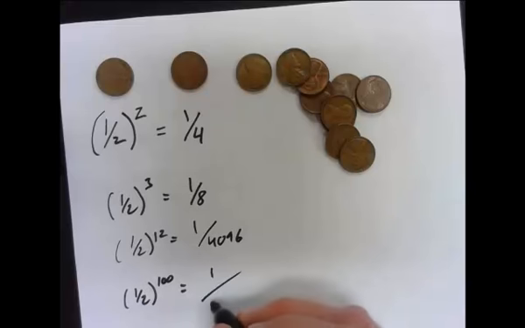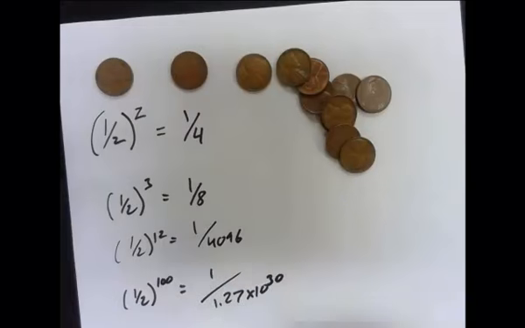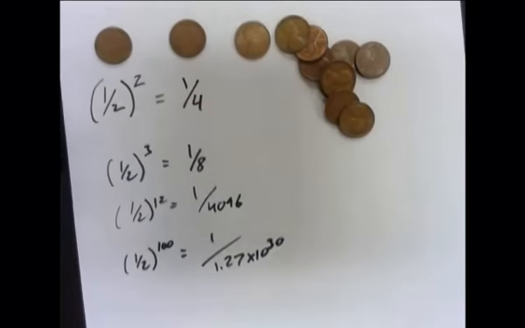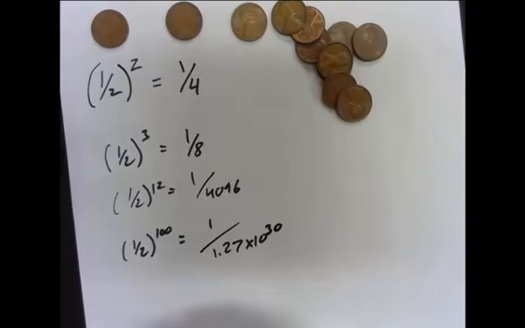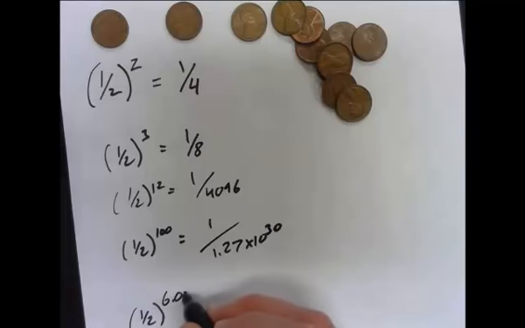Just to keep on going here for fun, imagine I had 100 pennies, and if I wanted to flip all 100 and get all heads, I'd have a 1 in 1.27 times 10 to the 30th chance of getting all heads there. Crazy. That ain't going to happen anytime soon. And of course in chemistry we usually deal with much, much larger numbers. So just for kicks, let's imagine we have a mole of pennies. Never mind how much money that'd be, or the fact that it would cover the earth to quite a depth and we wouldn't be able to survive.